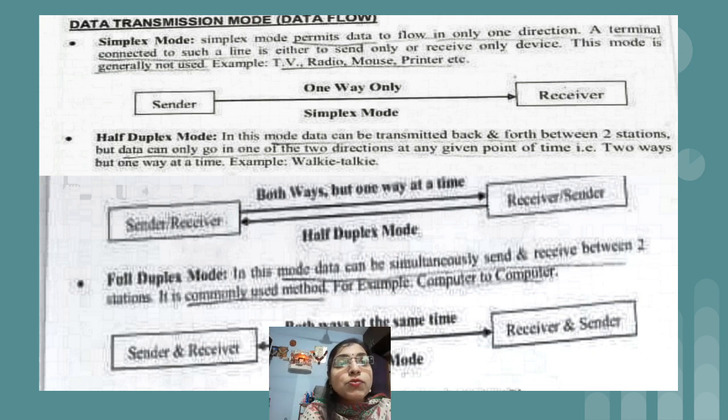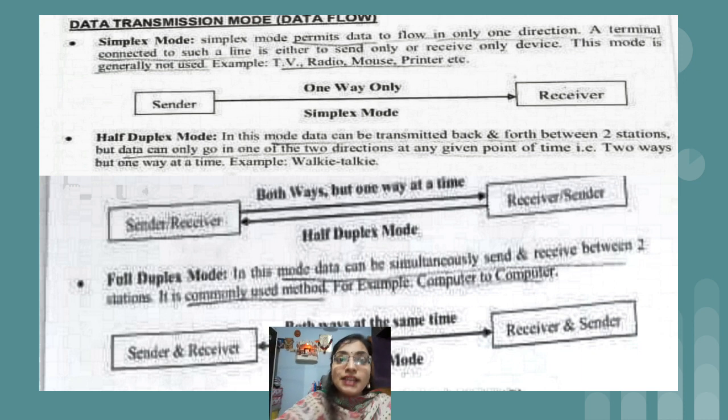In this mode, data can be simultaneously sent and received between two stations, or two devices. I have given you the example of mobile phones. In the textbook the example is given as computer to computer. On the computer I am watching videos on YouTube and chatting, doing multiple tasks. I am sending some messages, and at the same time my friend is also sending me a message. So that is full duplex communication.